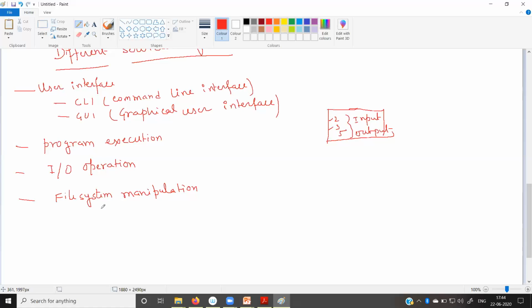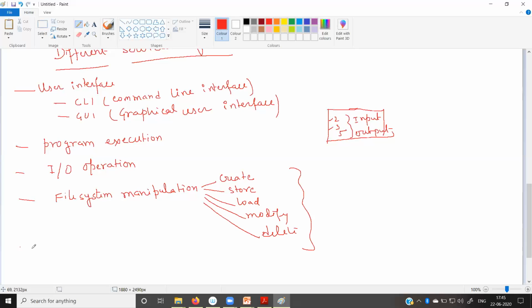So this file system manipulation performs different types of operations. What are those operations? Creation of a file, store, load, modify. If we want to perform the deletion operation, delete, etc. Whatever operation we can perform on the file, all the operations can be performed with the help of this file system manipulation service, which is provided by the operating system.